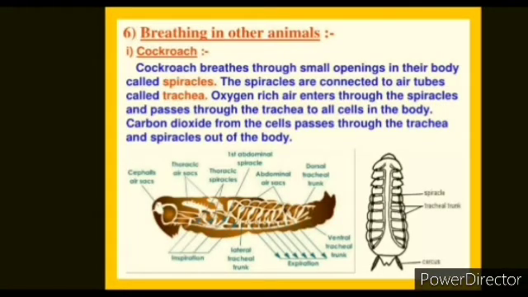Now we will talk about breathing in other animals. Breathing in insects. Here I am taking the example of the cockroach. Cockroach breathes through small openings in their body called spiracles. The spiracles are connected to air tubes called trachea. The oxygen-rich air enters through the spiracles and passes through the trachea to all cells in the body. The carbon dioxide from the cells passes through the trachea and spiracles out of the body. Like this, breathing takes place in the cockroach.